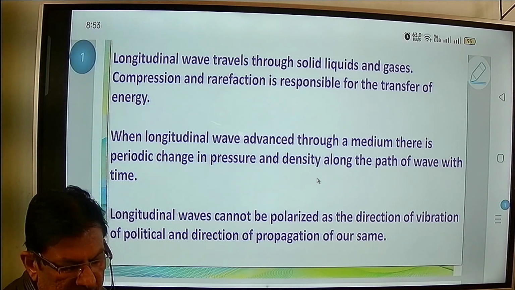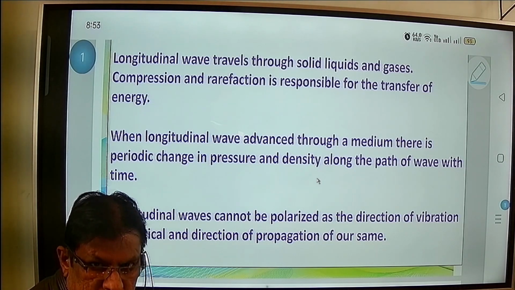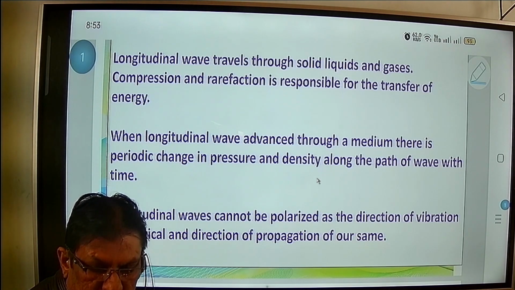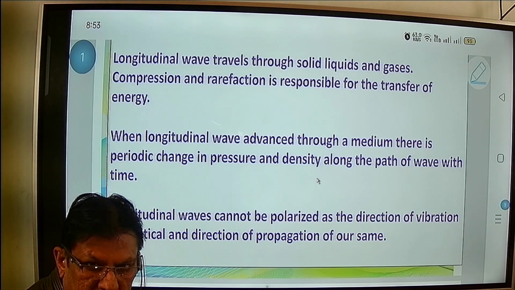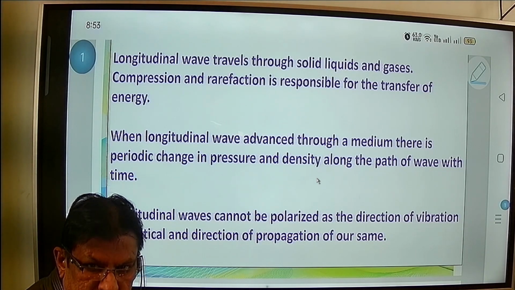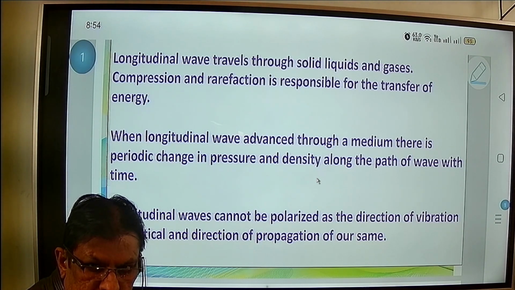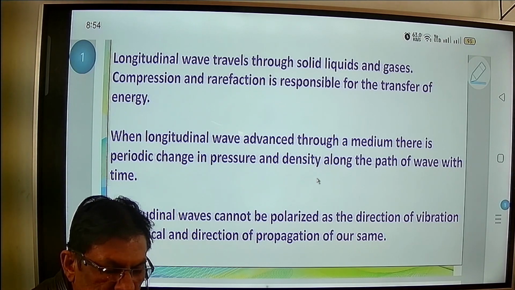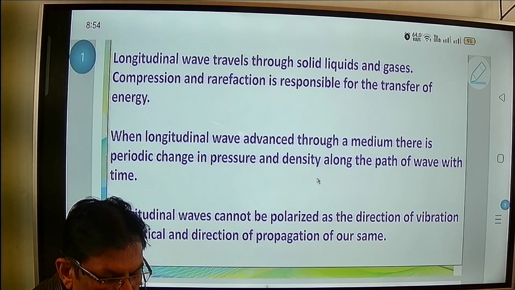Compression and rarefaction are responsible for the transfer of energy. You know very well that if you compress, you need energy, means you have to transfer energy. When you rarefy the wave, at that time also there is a transfer of energy. Means in both conditions, rarefaction and compression, a transfer of energy takes place.